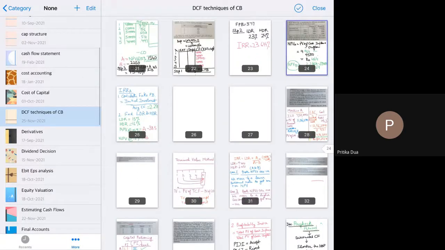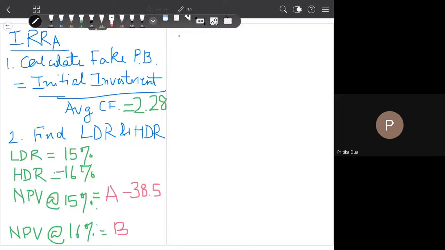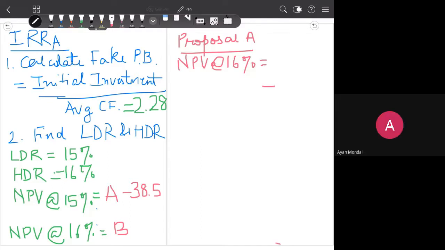Should I solve? Minus 1955. Thank you. Minus 1955.